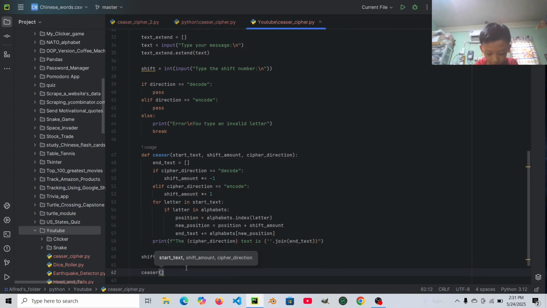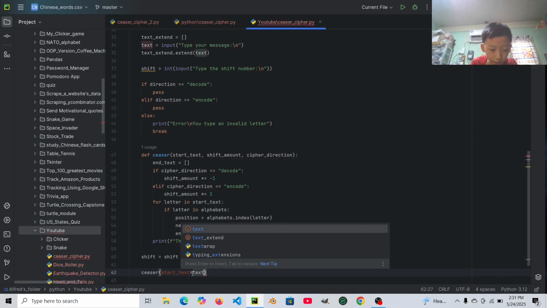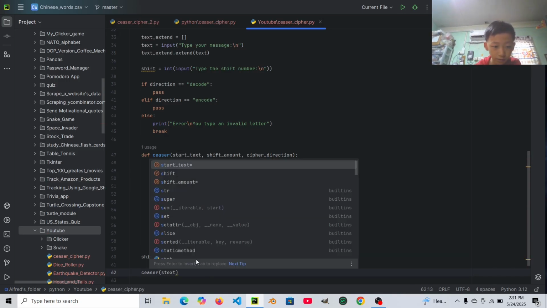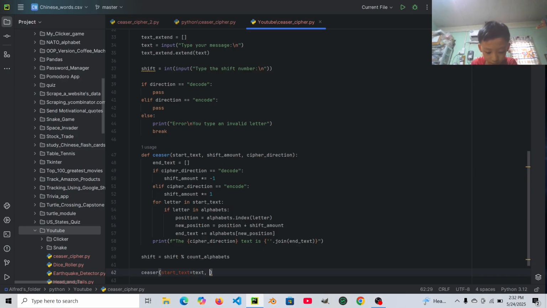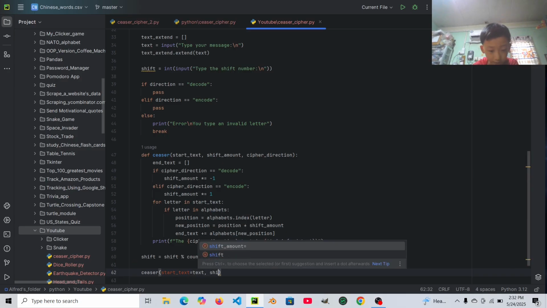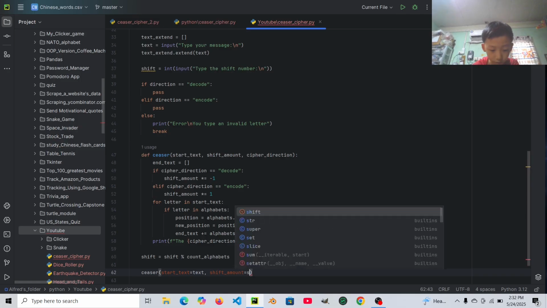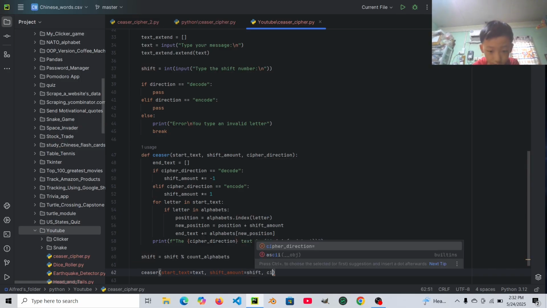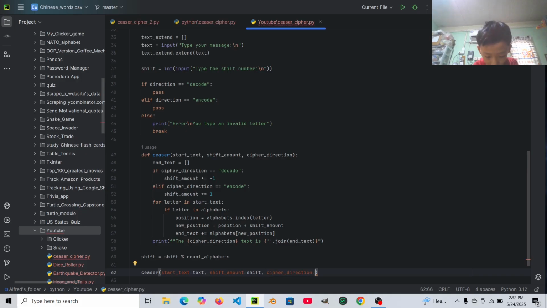Caesar, we're using right now, start text equals to the text. You can also write like this without that, but to be clear, let's write like this. Let's say shift amount equals to the shift. Then cipher direction will be the direction.